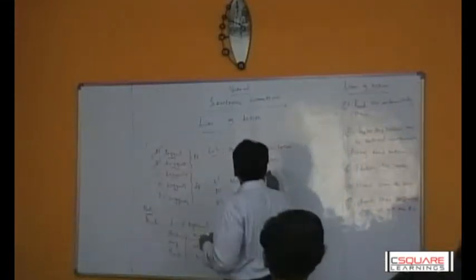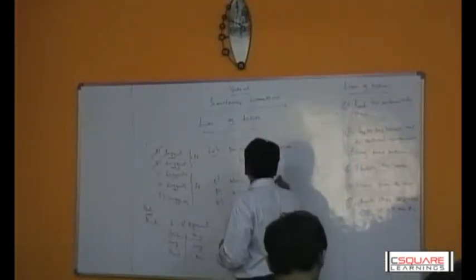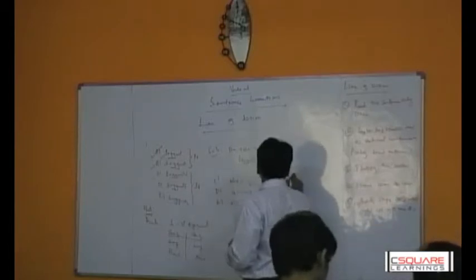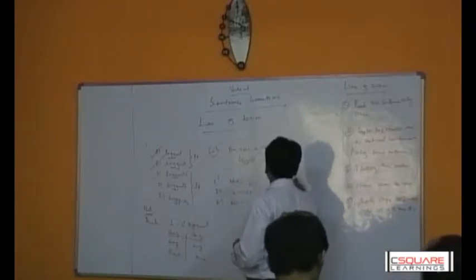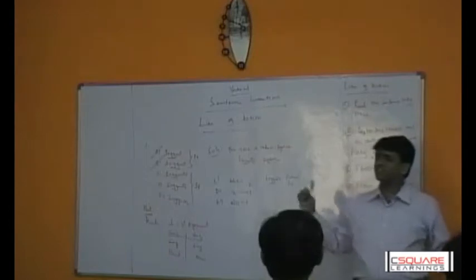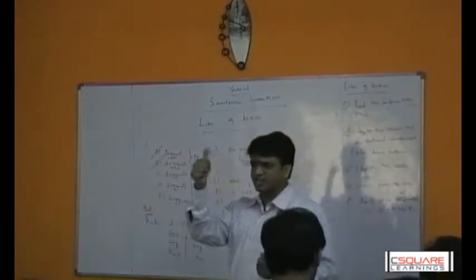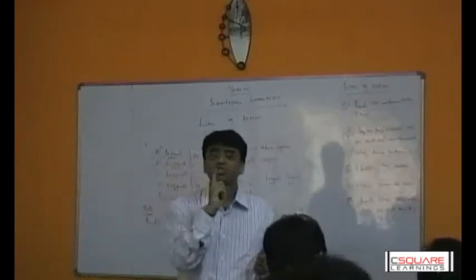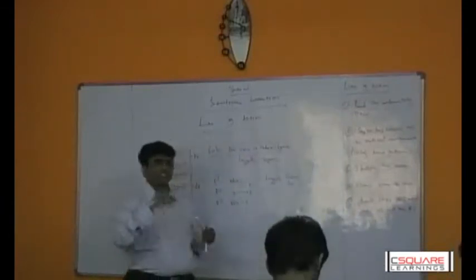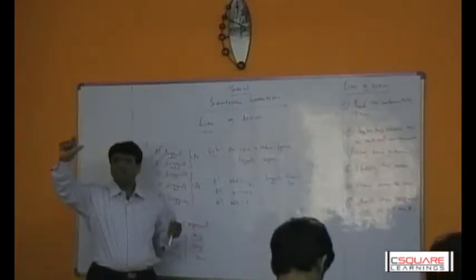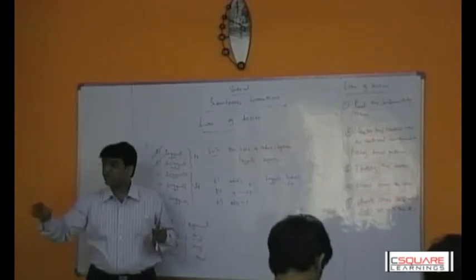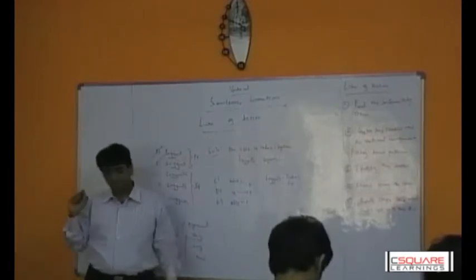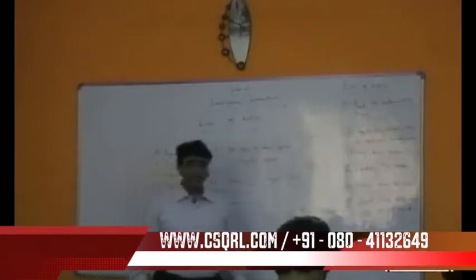So, because suggest requires future reference. Remember, this is the rule, guys. The words suggest, predicts, and expects require future reference. Write it down.